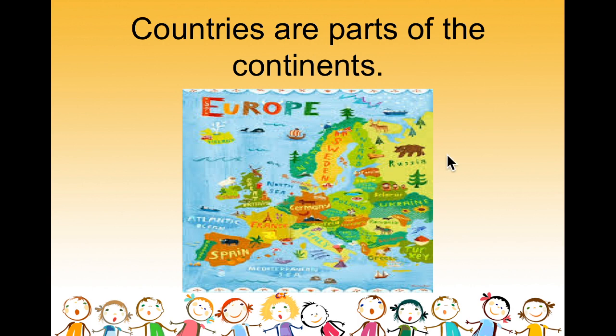Like here we have the continent of Europe. Europe is one of the continents, and look at these places. These places are countries. People live in these countries. Here is Spain, here is France, Germany, Italy, and many, many others. So each continent has many places called countries. People live in different countries.